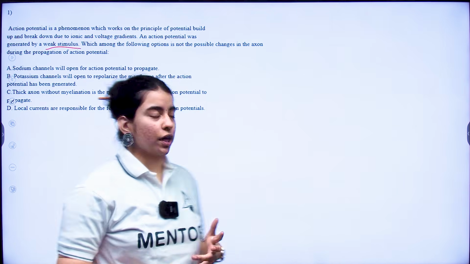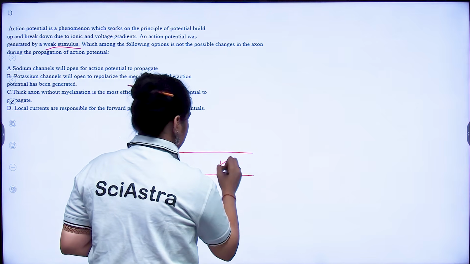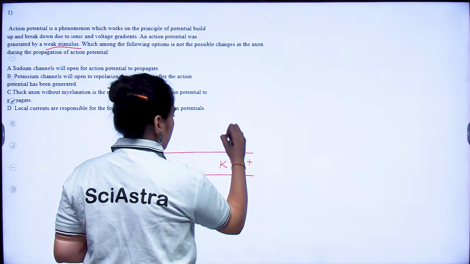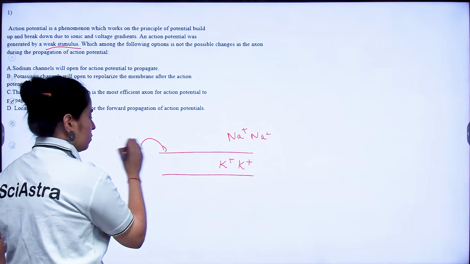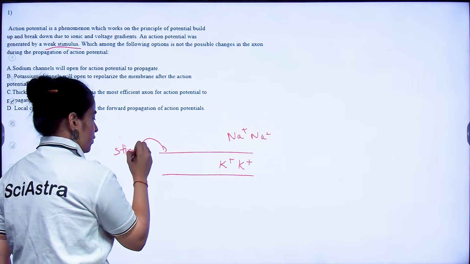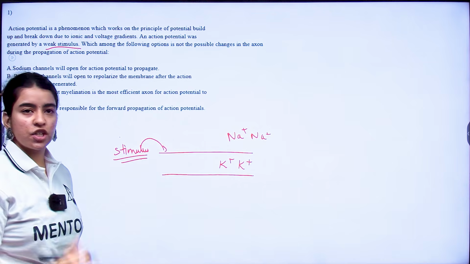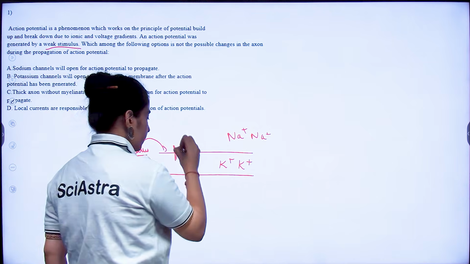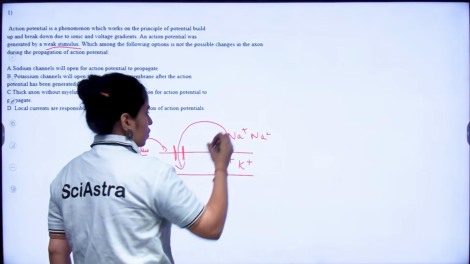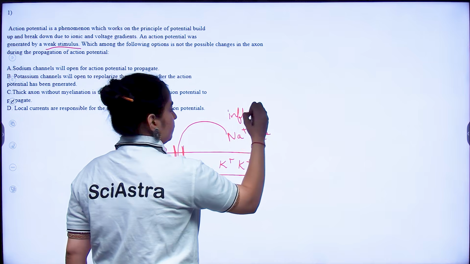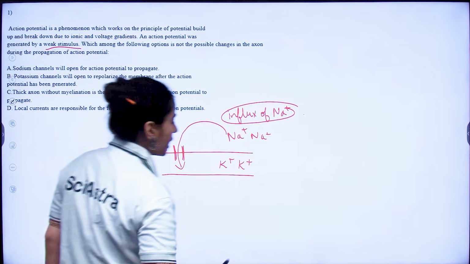Now whenever you look at an axon membrane, we generally have sodium here and we have potassium here. Whenever you give a stimulus, what happens? Your voltage gated sodium channels open and your sodium goes inside your axon. So there is influx of sodium. This is the first thing that happens.